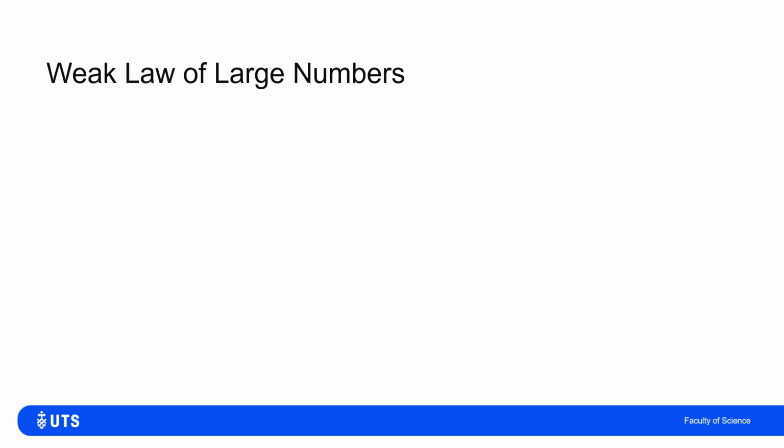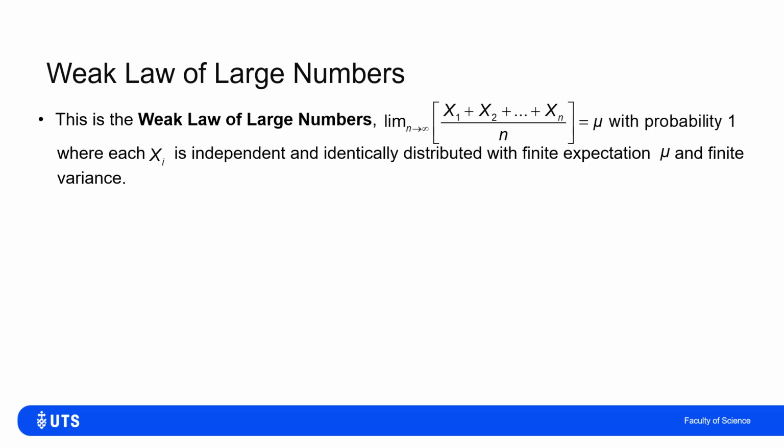This is the weak law of large numbers. And what it says is that as my sample size n gets larger and larger, in the infinite limit, my sample mean, add up all of the x's, divide by n, then the chance it differs from the population mean mu by more than any margin tends to 0. In other words, I will get a sample mean equal to my population mean with probability 1, assuming that I've got finite expectation and finite variance.